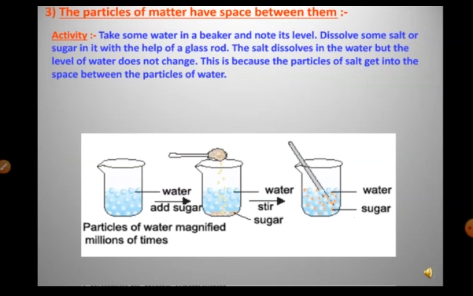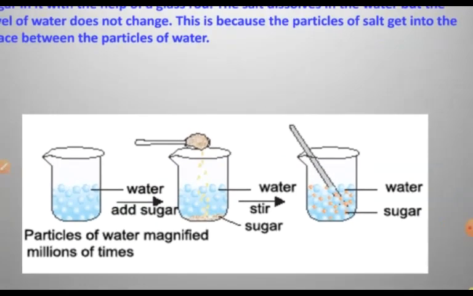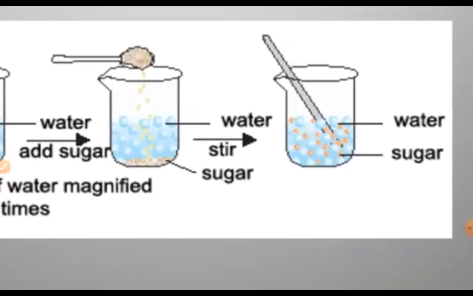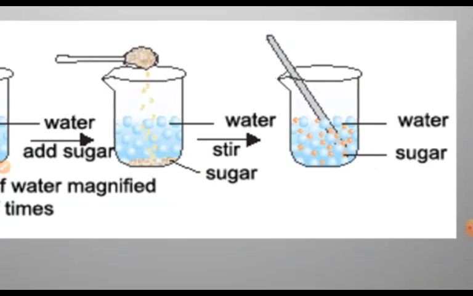So you can see in the picture here, in the first beaker we have taken water, and in the second beaker, in that water we are adding the sugar. Now if you zoom in and observe it under a magnifying glass, you will see the particles. These particles are invisible to us, they are very tiny. We cannot imagine how small they are. So we can use a powerful microscope and see them.